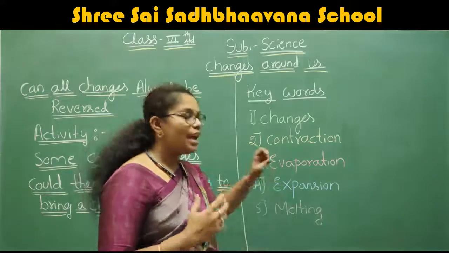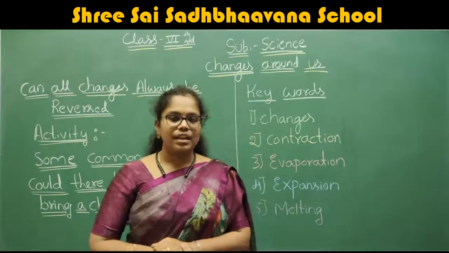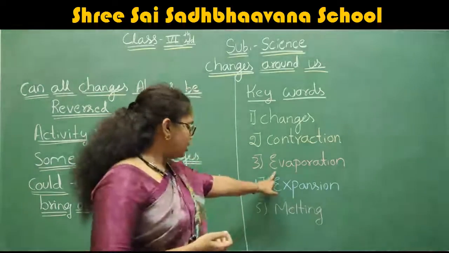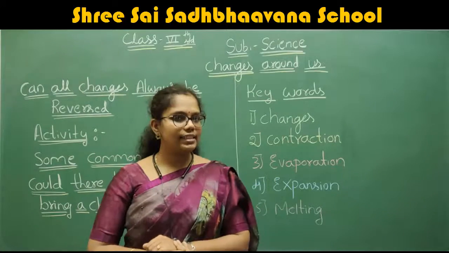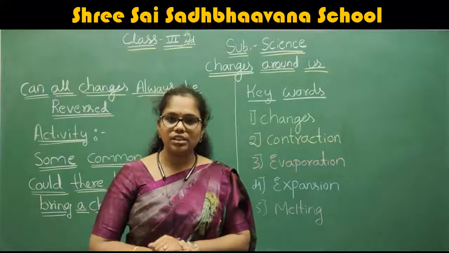After that, the next one is evaporation. Next, we are going to discuss evaporation. What is evaporation? What examples can we give for evaporation?